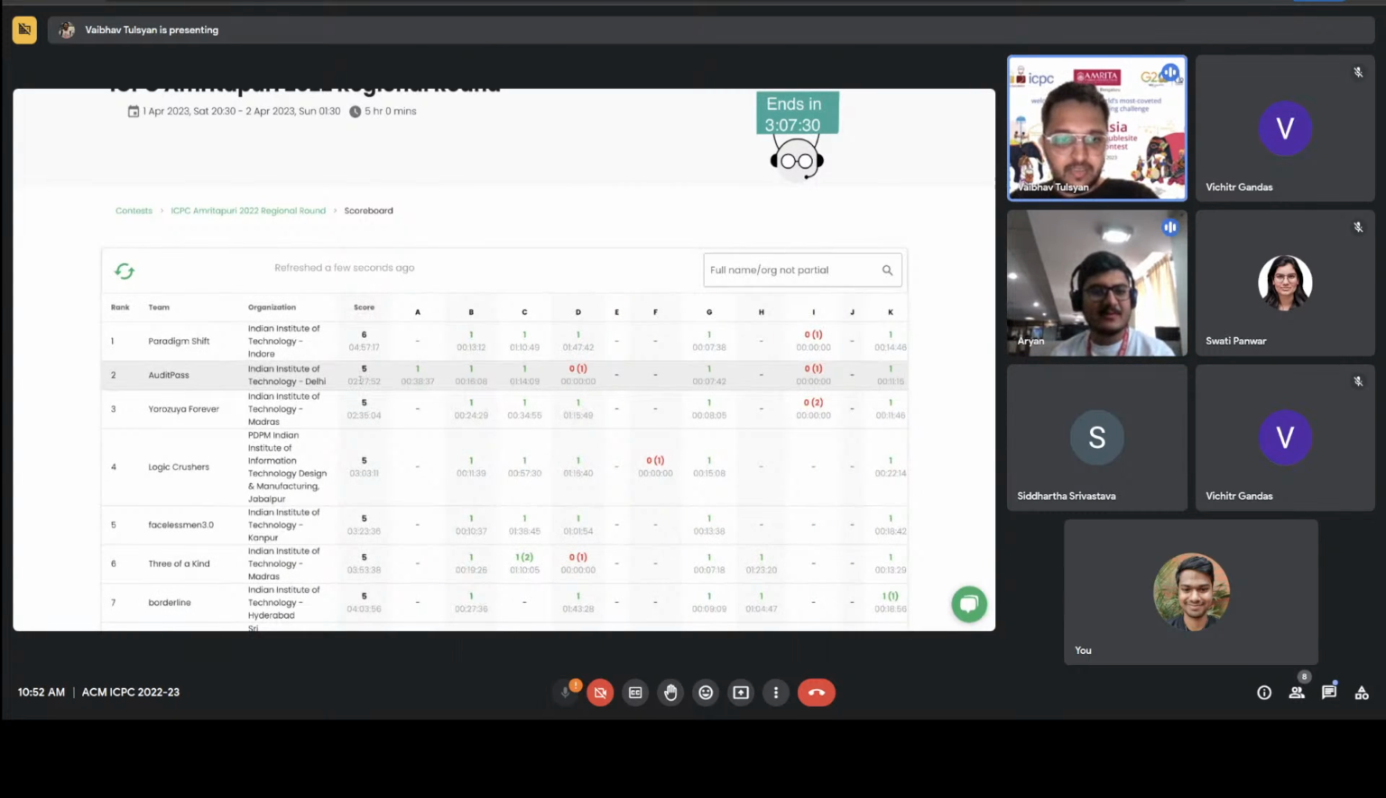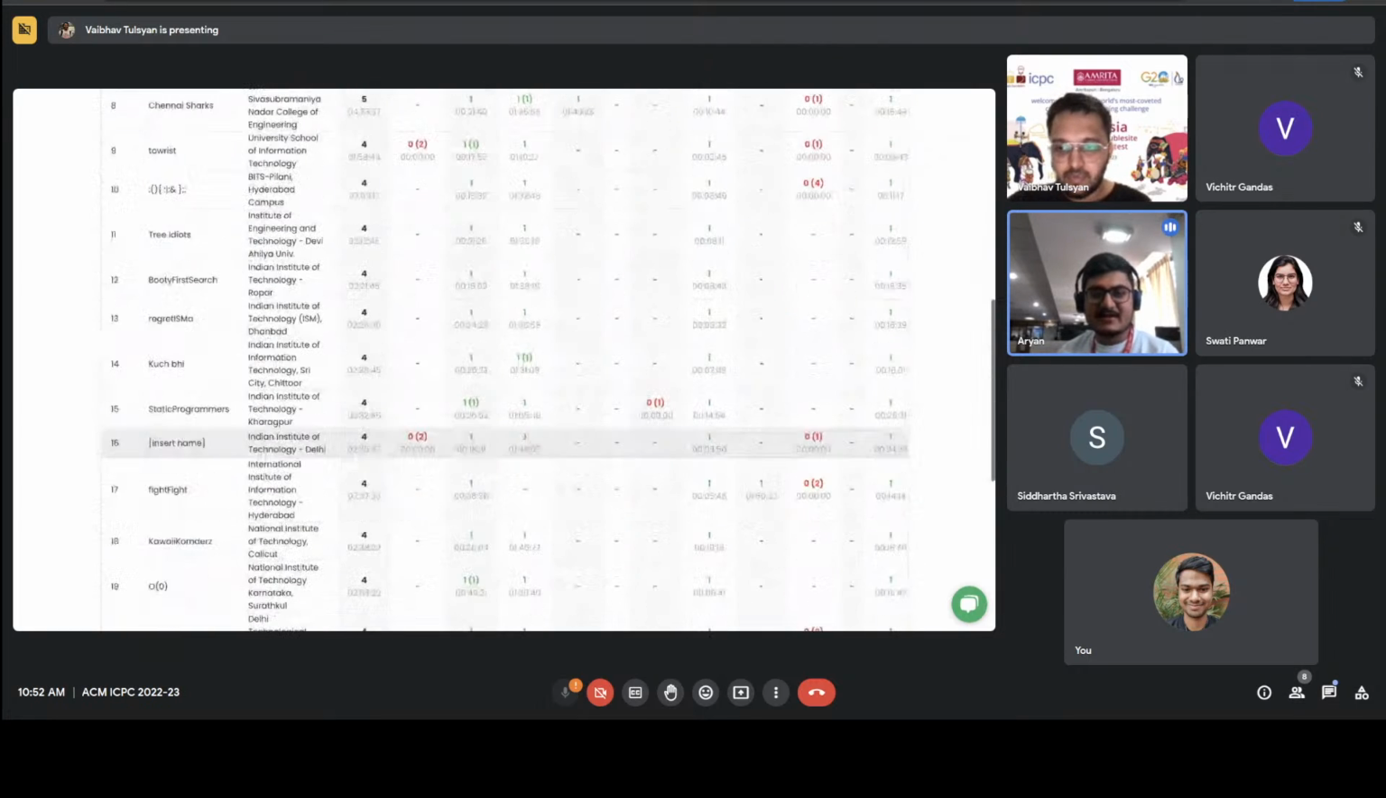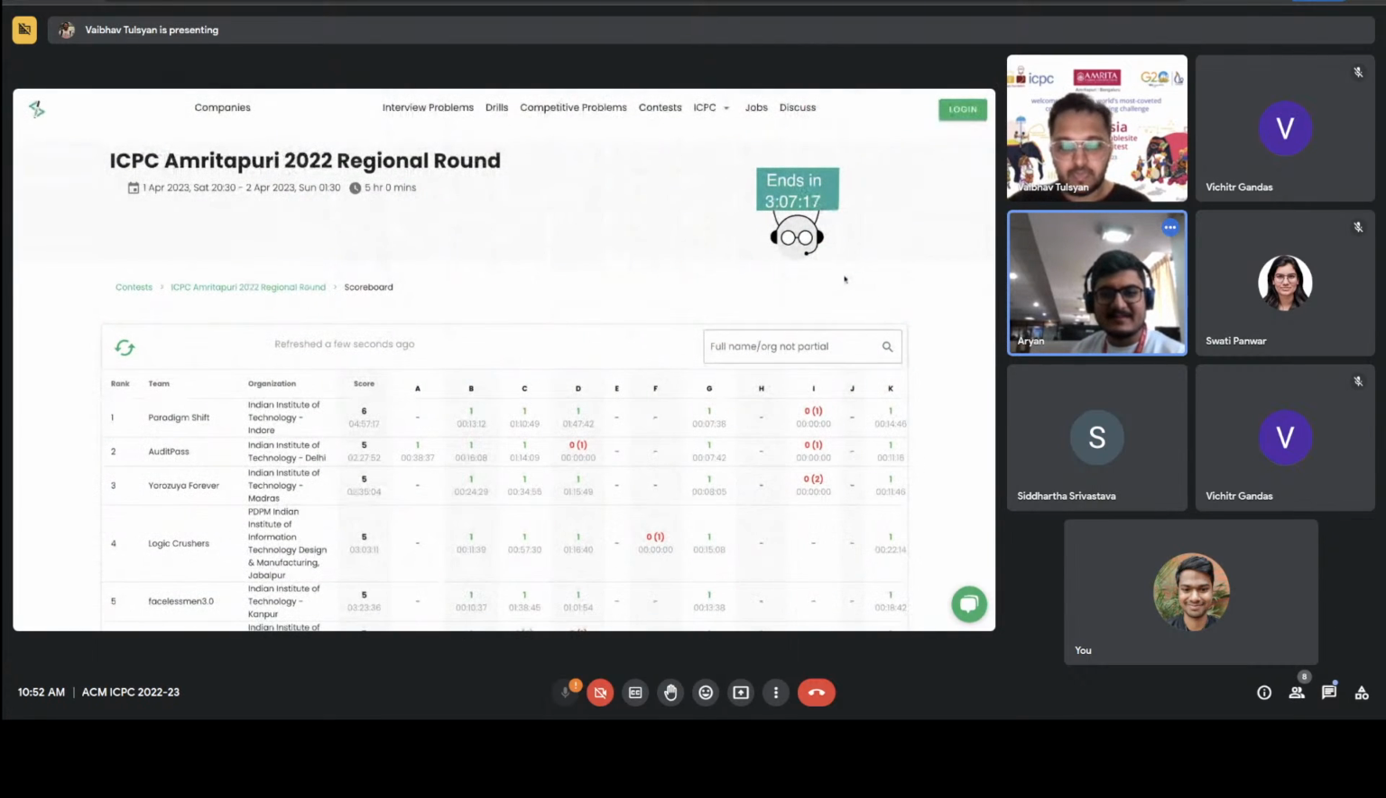And audit pass has two different WAs. What I would say is going for I is a very bad strategy over here, since it's one of the hardest problems in the contest. It looks easy to have a solution for it, and basically teams are getting deflected over here because the problem set is randomized.